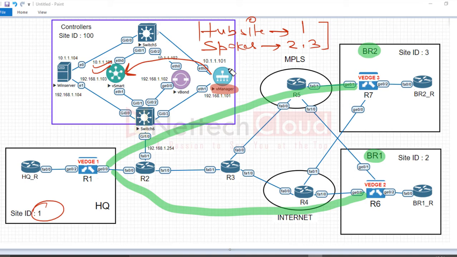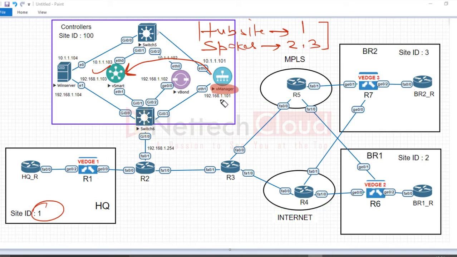So how is it done? If I have just created a hub and spoke topology policy from the vManage, specified the hub site and spokes, it's all done. But what happens once this policy is activated? Let me start from the branch 2 site. The branch 2 site prefix is 172.16.3.0, and it is advertised to vSmart.